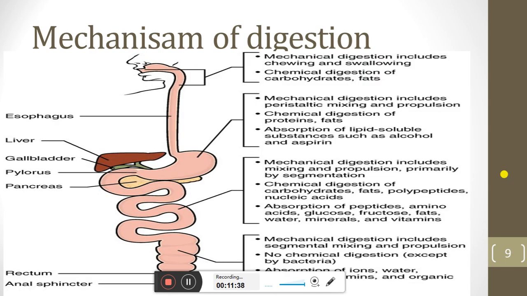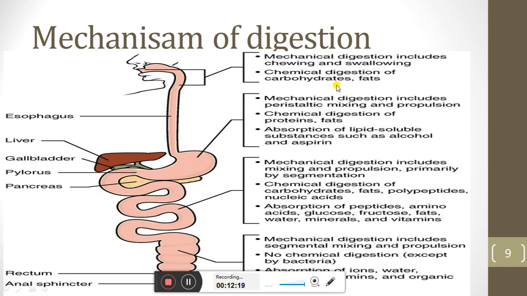Now the mechanism of digestion at different levels. In the previous slide we saw mechanical and chemical digestion. So the mechanism of digestion at different levels, starting from the mouth to the anus. The chemical and mechanical digestion run with each other. Mechanical digestion includes chewing and swallowing at the level of the mouth, and chemical digestion of carbohydrate and fats starts from here.